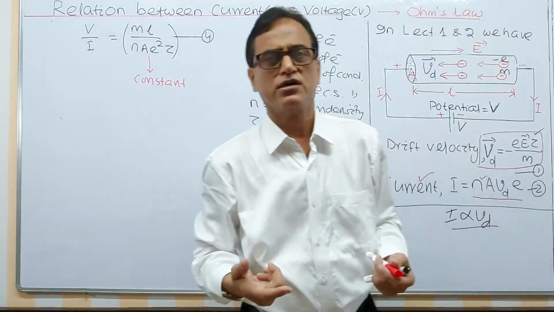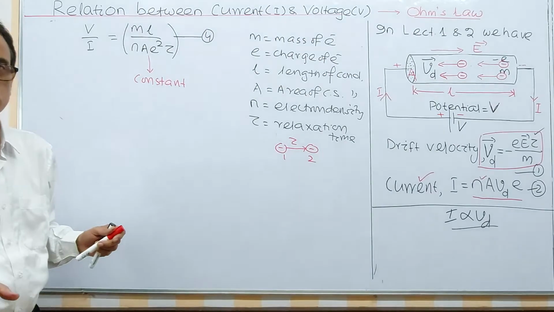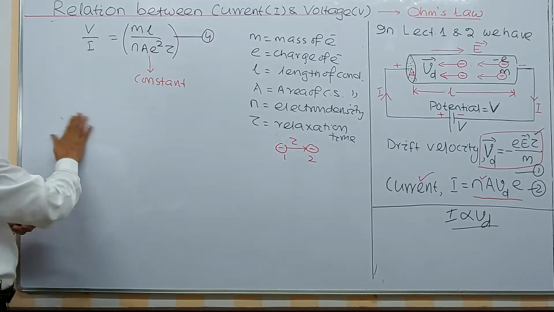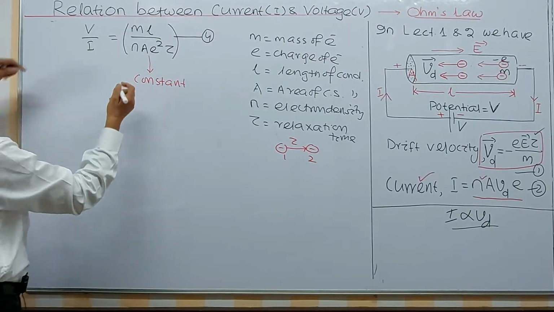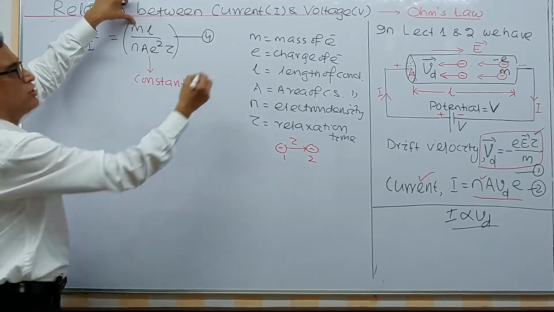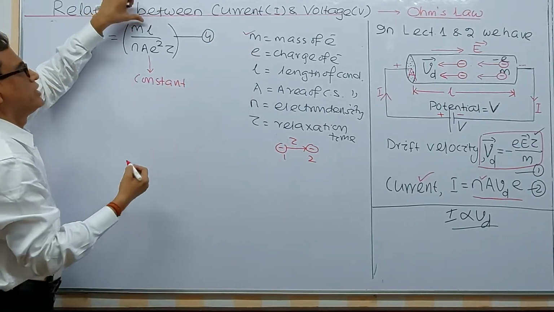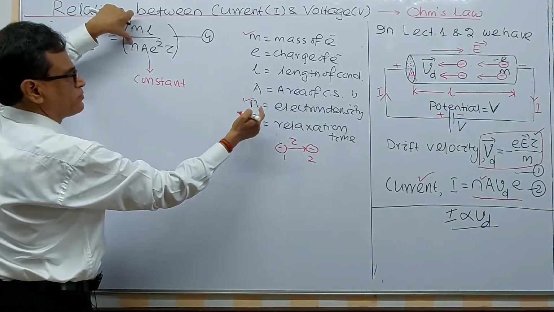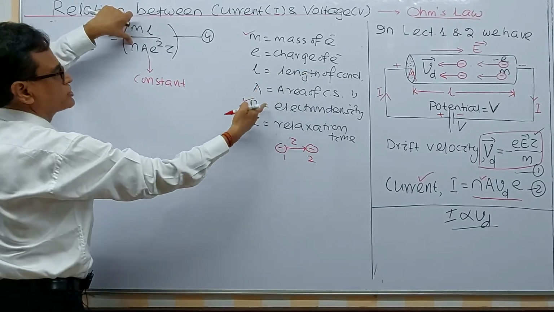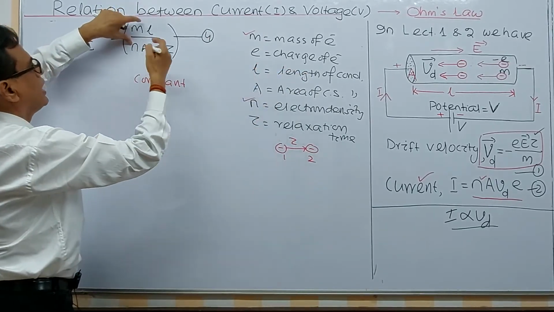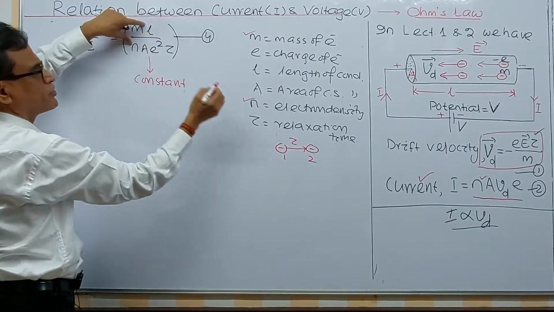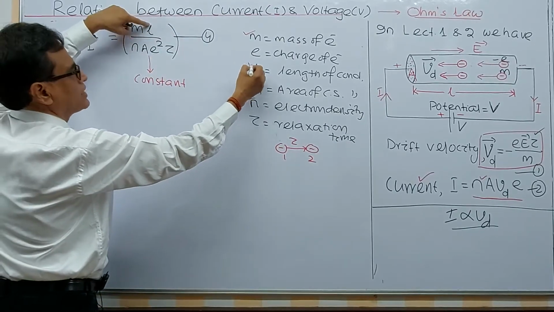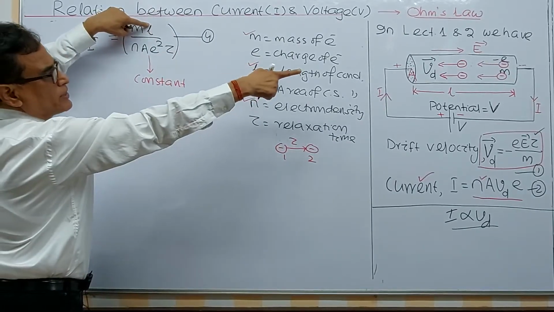Any short questions, I have given plenty of questions with answers in the materials at this time. M is the mass of electron, always constant. N is the number density for a particular material, constant for that conductor. L is the length of the conductor, constant for that material.